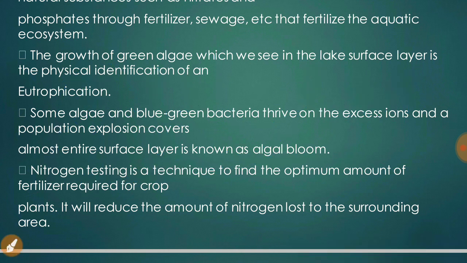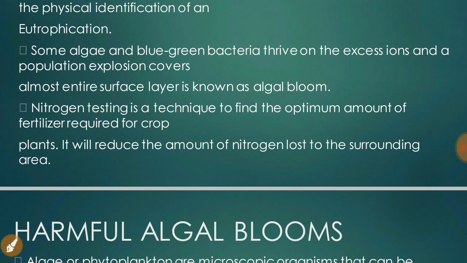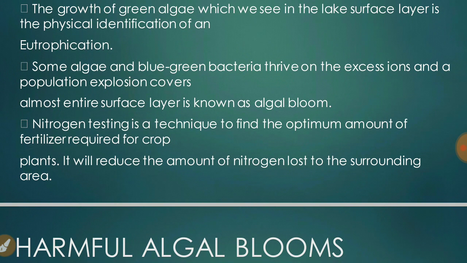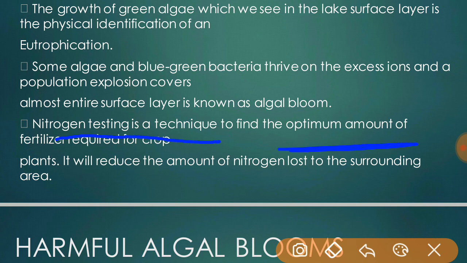We all know that oxygen is required by all respiring animals in the water, and it is replenished by diffusion and photosynthesis of green plants. For this process, nitrogen testing is a technique to find the optimum amount of fertilizer required for the crop plants. It will reduce the amount of nitrogen lost to the surrounding area.